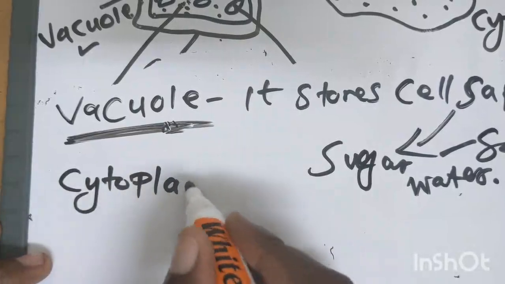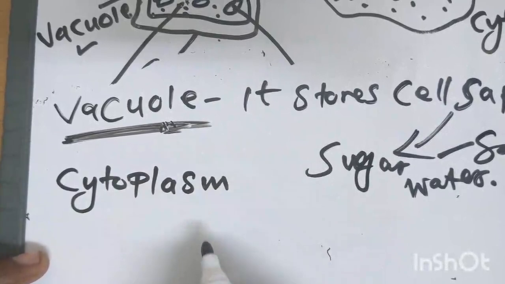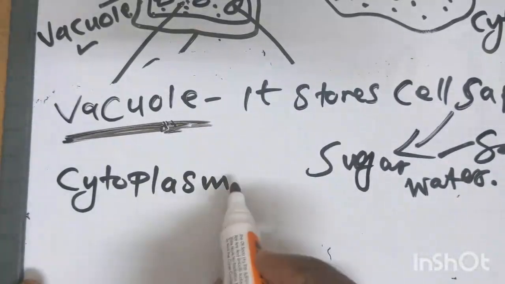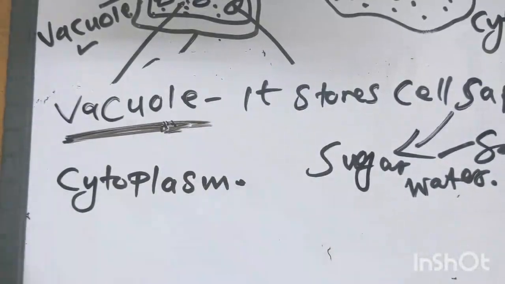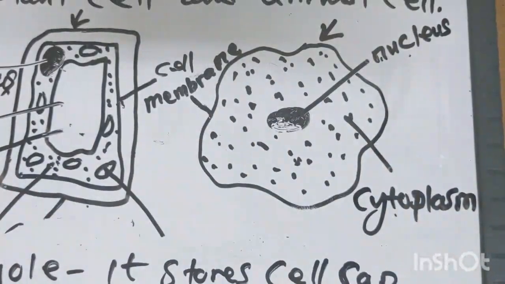Cytoplasm, that liquid which is in there. This cytoplasm actually gives the shape of the cell. If you look at this animal cell, let's take it for instance, we get a plastic and we put some water inside.